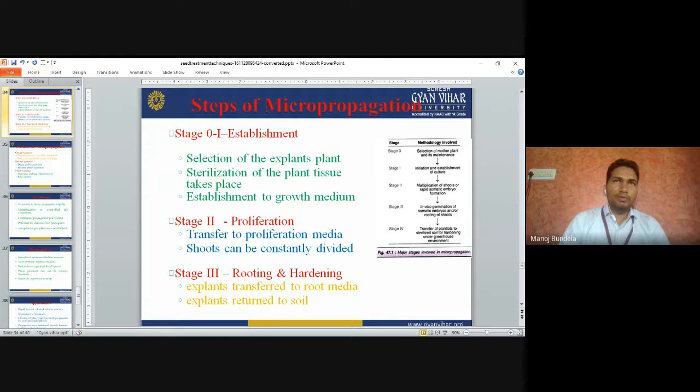From that callus we will apply two hormones, cytokinin and auxin. Cytokinin is mainly used for the development of shoots, and auxin is used for the development of roots. The ratio of cytokinin and auxin is different. If we apply more cytokinin, then more shoots will develop and fewer roots. If we apply more auxin, then more roots will develop and fewer shoots. So it depends on the ratio between auxin and cytokinin, and according to that we have to apply auxin and cytokinin.